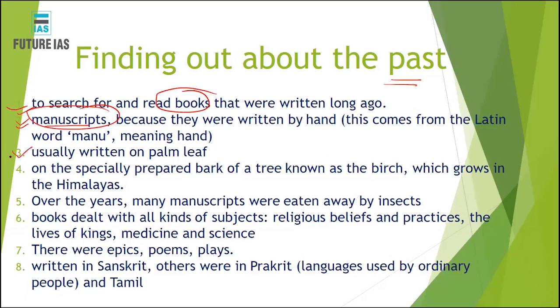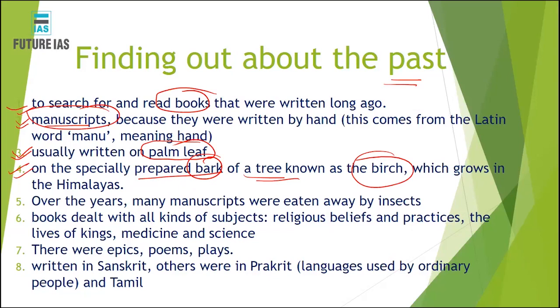A few of these manuscripts have survived. These manuscripts used to be written on palm leaves. There is a tree called palm, and people used to write on the leaves of the palm tree. Or people used to write on the bark of the birch tree, which also grows in the Himalayas, in Jammu and Kashmir, Uttarakhand, and the upper reaches of Himachal Pradesh.